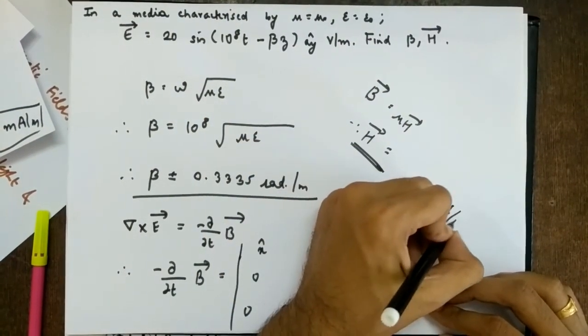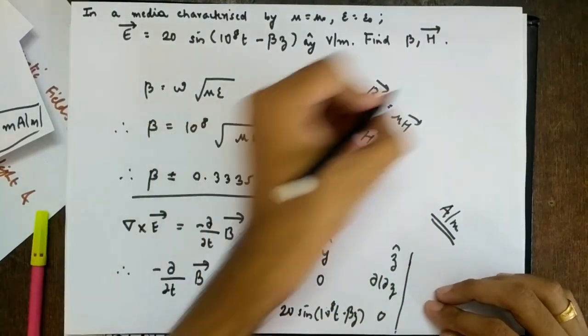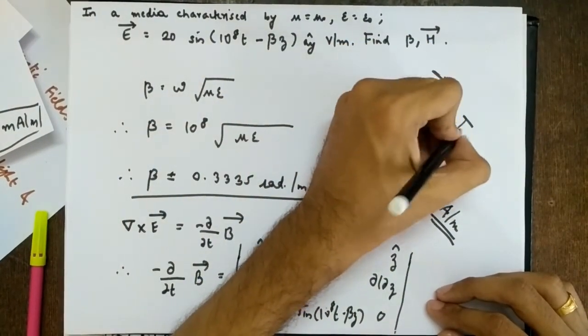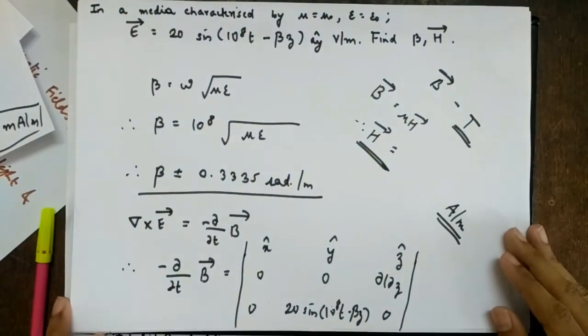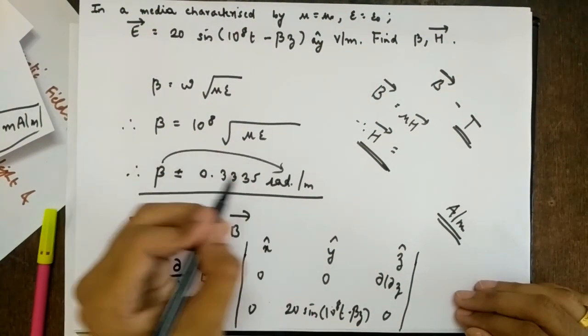What is the unit? Amperes per meter. Don't forget the units. What is the unit for b vector? Tesla, right? So you should know these equations. For beta it is radians per meter.